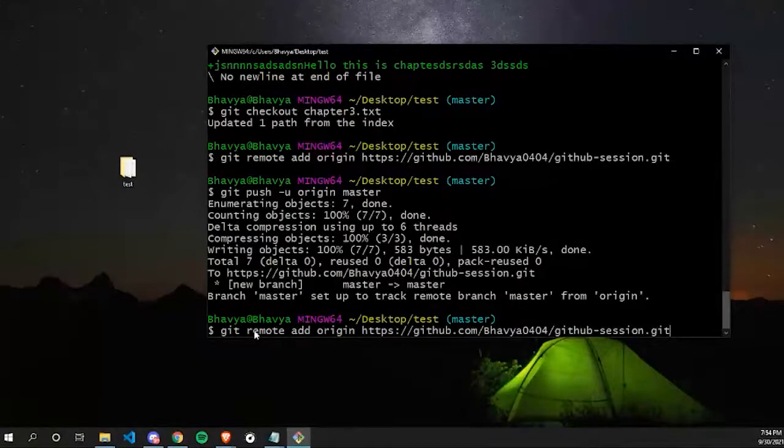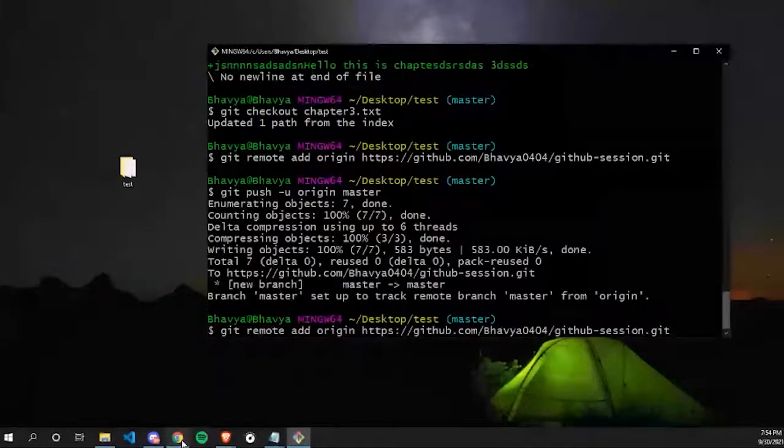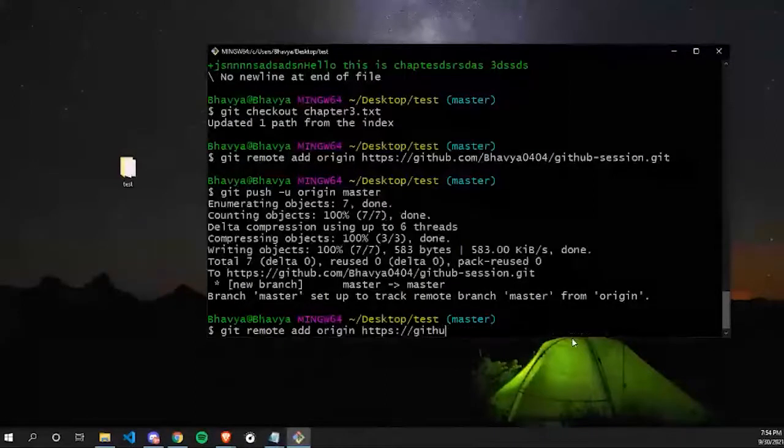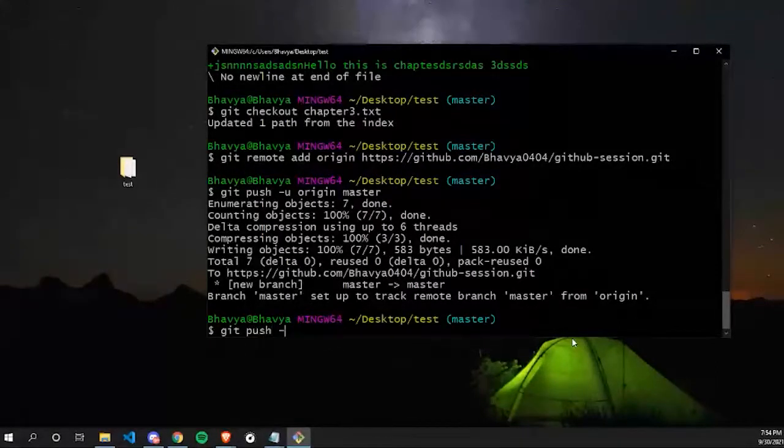So with the help of this command, you link your GitHub repository with your local repository. And after this command, there's one more command, which is push. It is git push -u origin master.